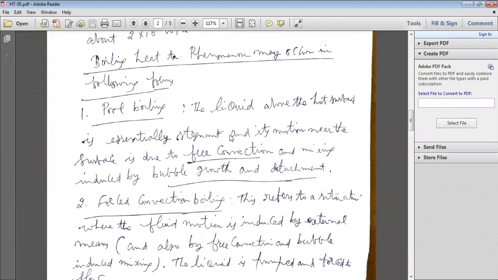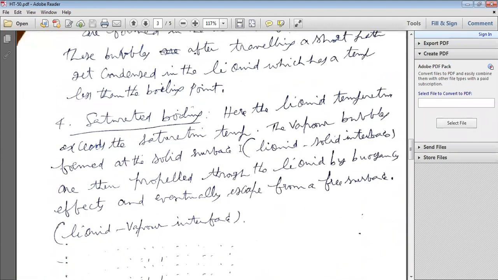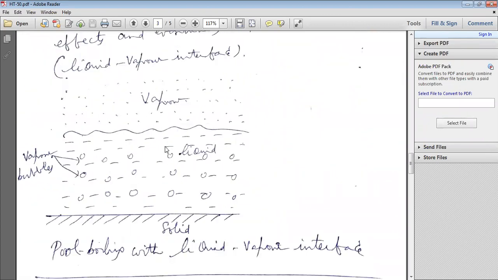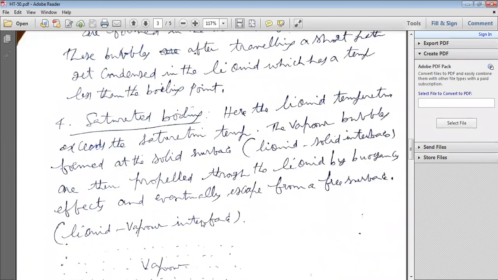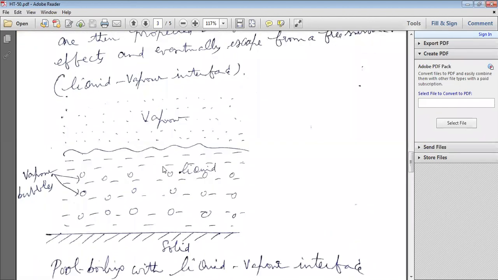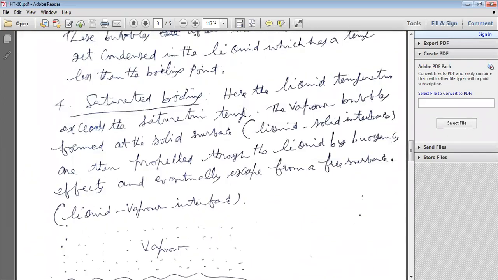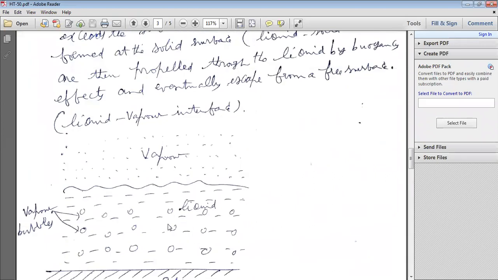So initially there is free convection boiling, and after that forced convection boiling. Here vapor bubbles are formed but again condense back into the liquid. And in the third boiling, subcooled boiling or local boiling, vapor bubbles are also formed, but they are condensed back into the liquid because the temperature is not reaching the saturation temperature.